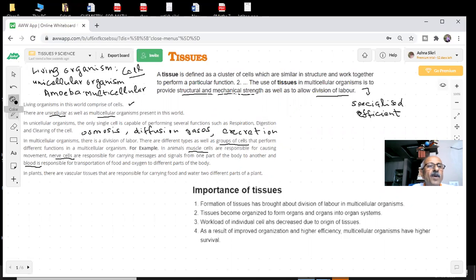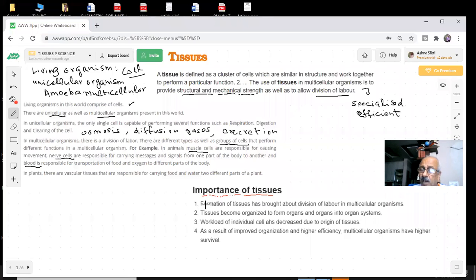What is the importance of tissues, students? Why do you need tissues? What are they doing inside the body? As I said, see the first point. Note down everything. You make your own notes. It is very important.